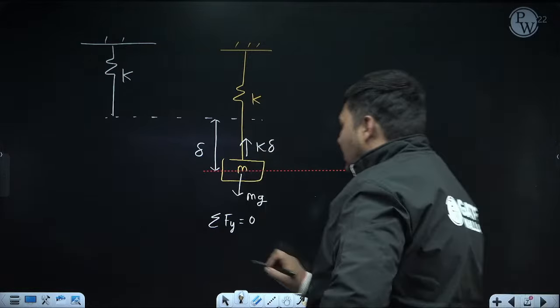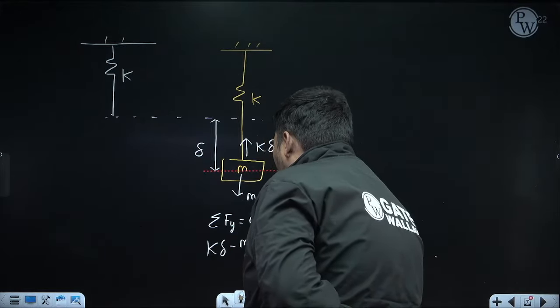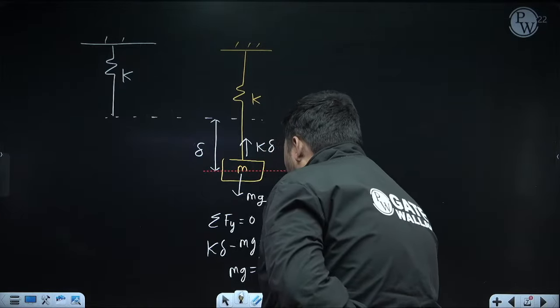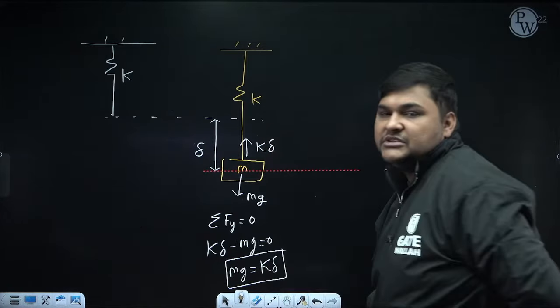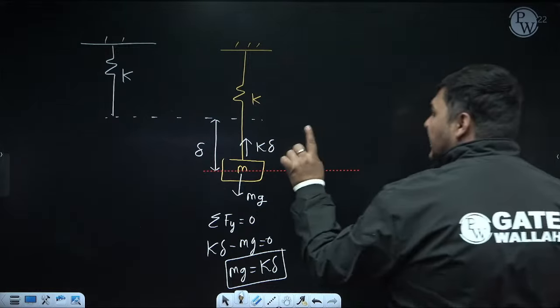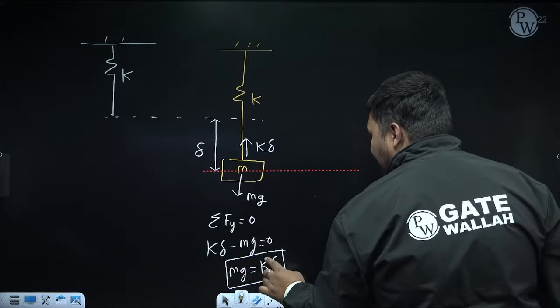So K delta is upward, which I add, and mg is downward, so minus mg equals 0. So mg is equal to K delta, because we know net force at mean position will always be 0, and using that equation we get mg equal to K delta.